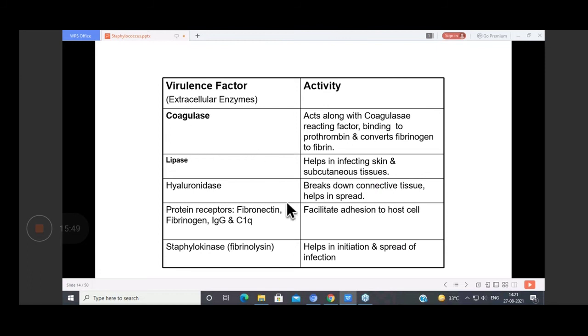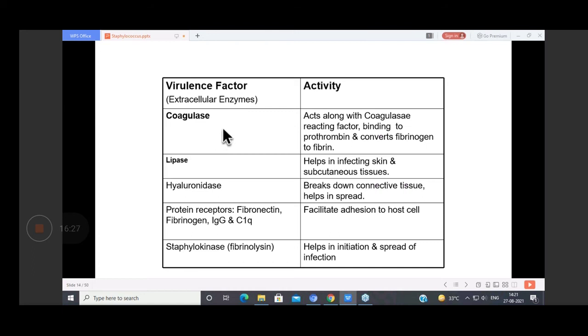When this coagulase comes in contact with the blood, it causes clotting, or the coagulation of the blood, by the activation of prothrombin, which converts the fibrinogen to fibrin. So this clotting protects the bacteria from phagocytosis and other defense mechanisms. And we make use of this coagulase to do the tube coagulase test, which is positive in case of Staphylococcus aureus. And it is a very important test which we do.